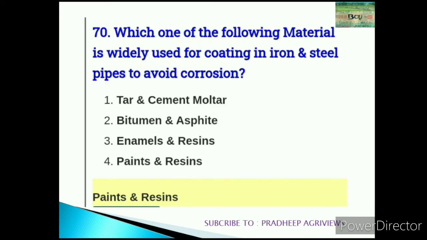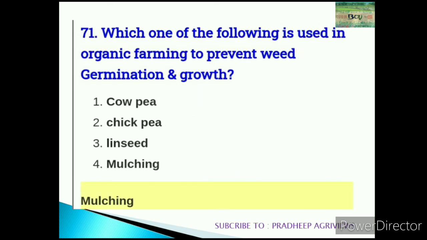70. Which one of the following material is widely used for coating in iron and steel pipes to avoid corrosion? Paints and resins. 71. Which one of the following is used in organic farming to prevent weed germination and growth? So the right answer is mulching.